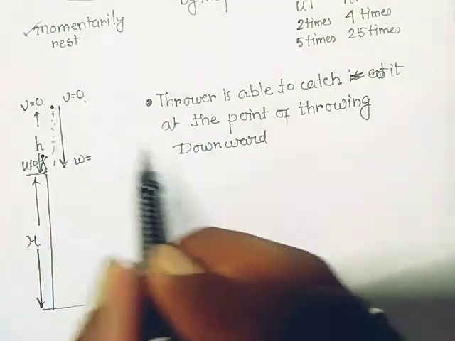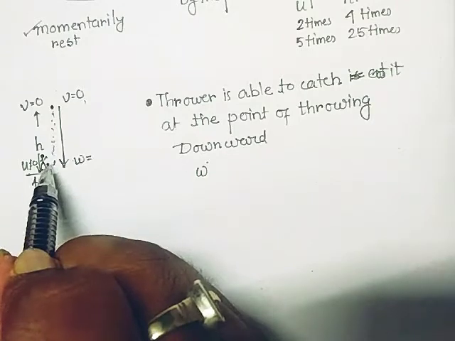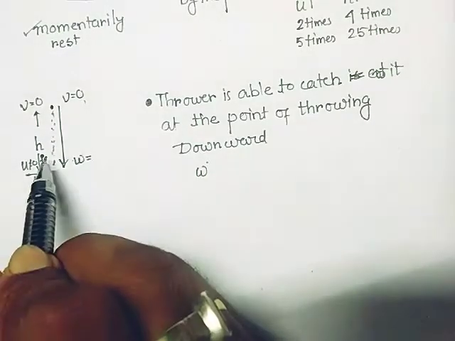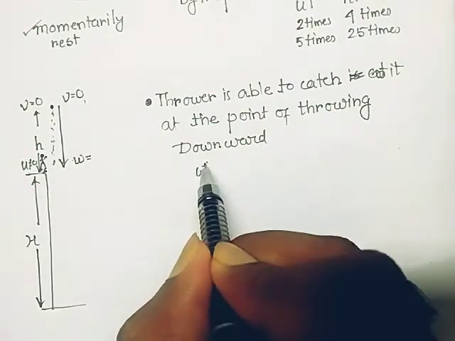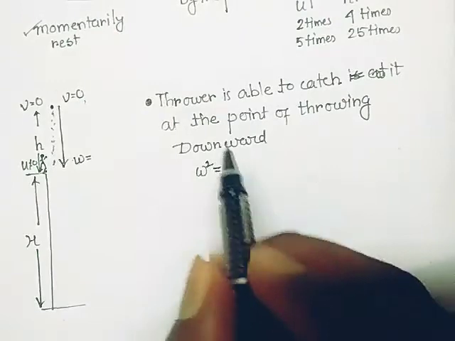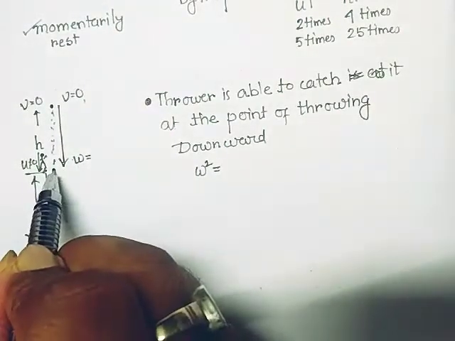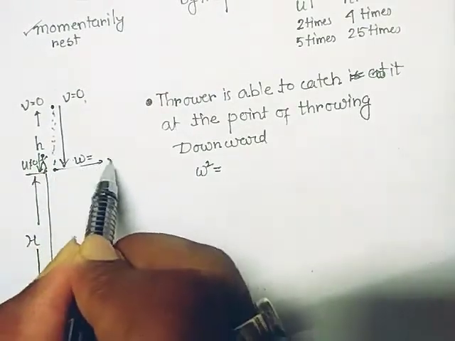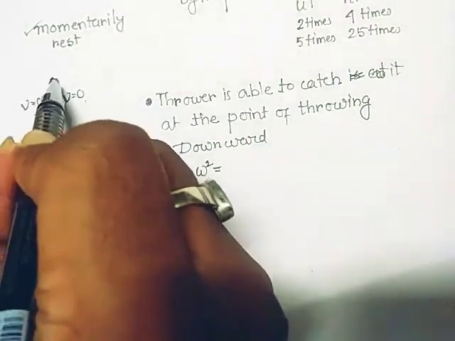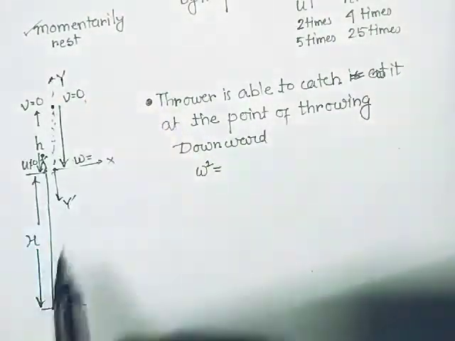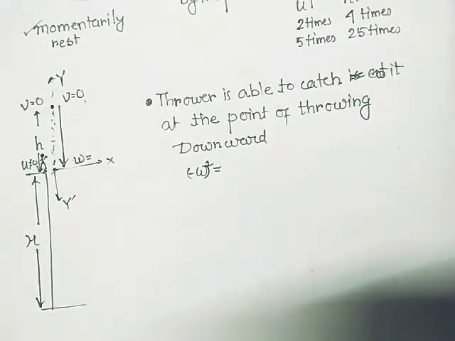So when it is coming downward, w is the final velocity, the velocity with which it comes to his hand. So the final velocity squared, w square. Obviously w is coming along the negative y direction, so I can say this is minus w square.